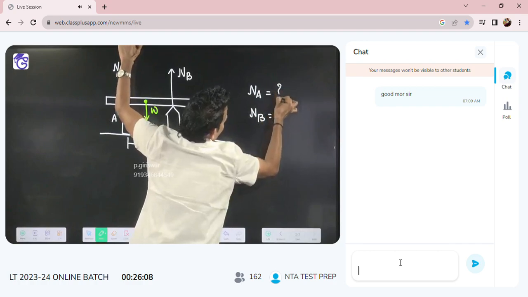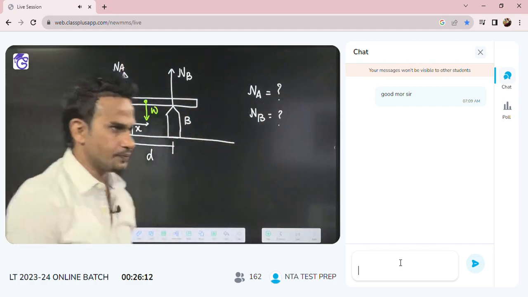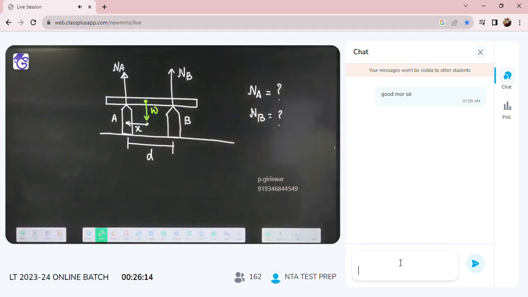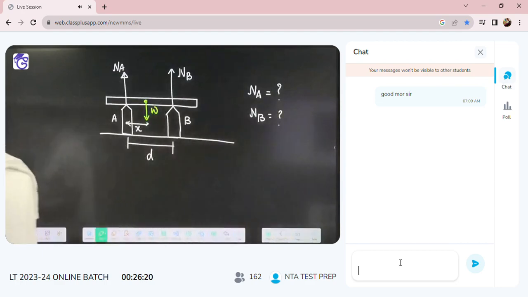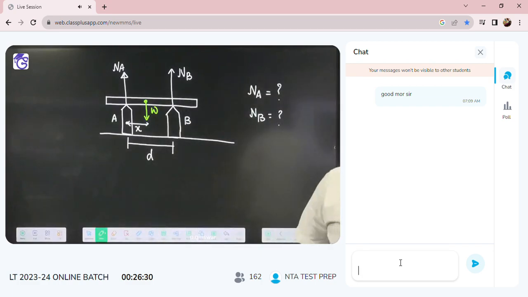This is a little new type of question. Weight is already given, W. This was a tough question which came in the NEET, not tough, not tough. If you have not done it previously, then it will become tough. Find normal reaction from each knife.